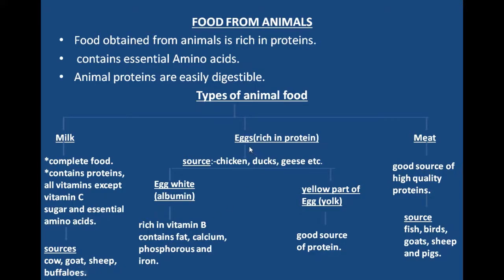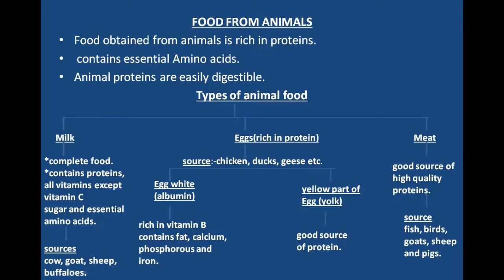Second is egg, which is rich in protein. Sources of egg are chicken, ducks, geese, etc. There are 2 parts of egg. First is egg white, which is known as albumin, which is rich in vitamin B, contains fat, calcium, phosphorus and iron. Second is the yellow part of egg, also known as yolk, which is a good source of protein.